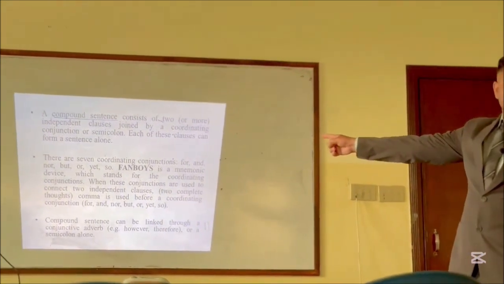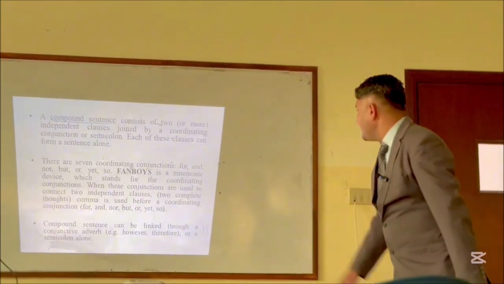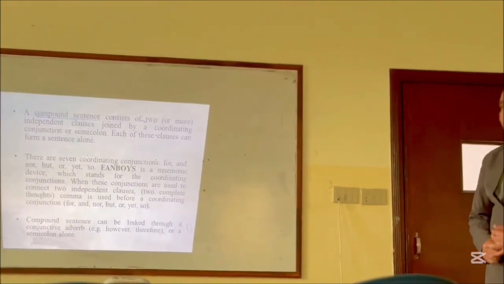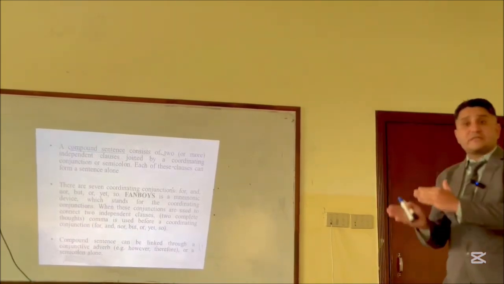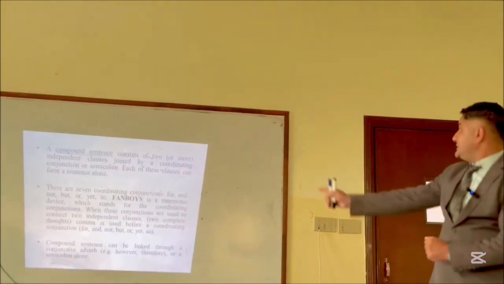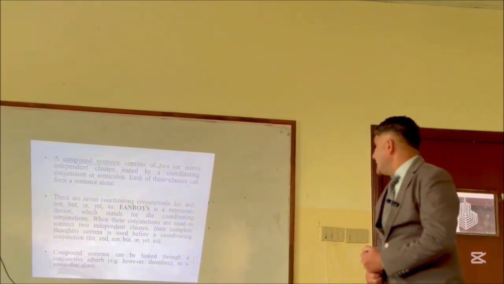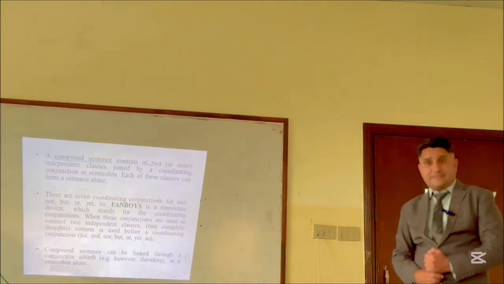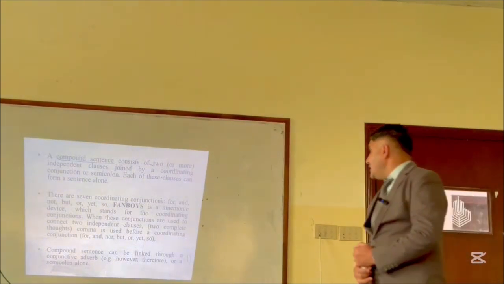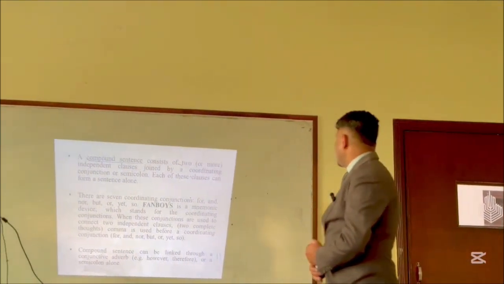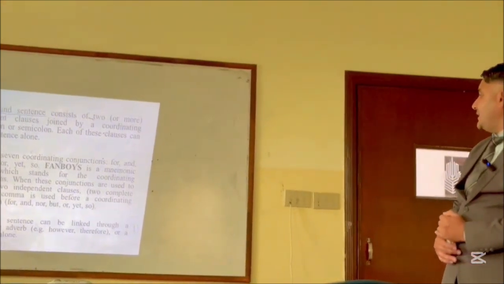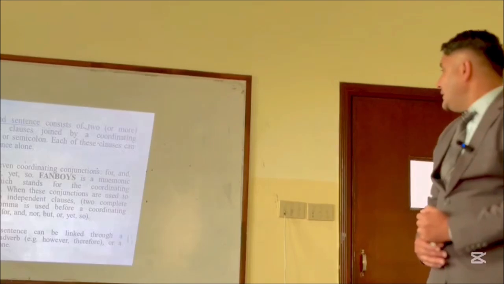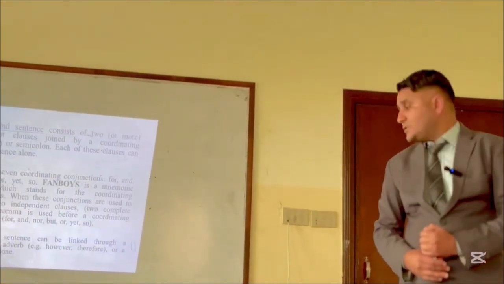With the help of capital letters and bold letters, it has been clarified for you. When these conjunctions occur in a clause or connect two independent clauses, a comma is used before these conjunctions or connectors. A comma is used before these FANBOYS. Further, a compound sentence can in some other ways be linked through a conjunctive adverb, for example however, therefore, or a semicolon alone. So that was about the compound sentence.